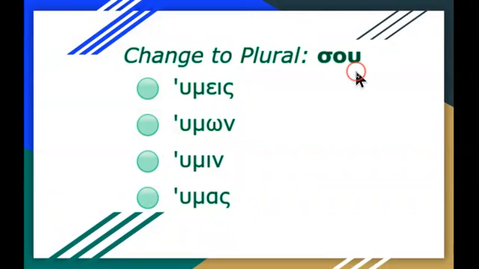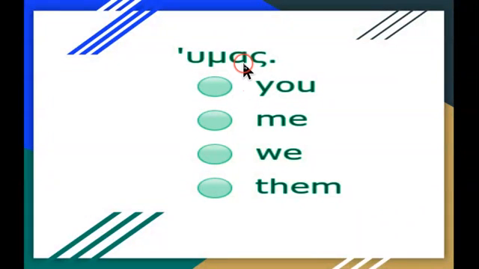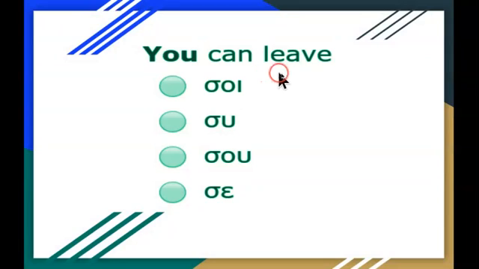So change to plural: su, genitive singular, second person plural. Therefore, genitive plural would be humon. Humas is, of course, the accusative plural of the second person. So therefore, you would be, you is the plural. And then, of course, you can leave. Who's doing the leaving? You are. So therefore, it's a nominative subject phrase.